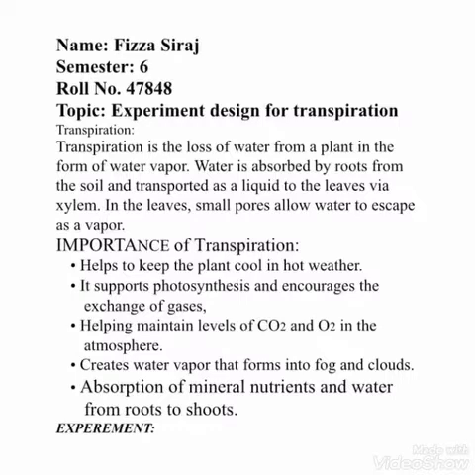So what is transpiration? Transpiration is the loss of water from a plant in the form of water vapor. Water is absorbed by roots from the soil and transported as liquid to the leaves via xylem. In the leaves, small pores allow water to escape as a vapor.